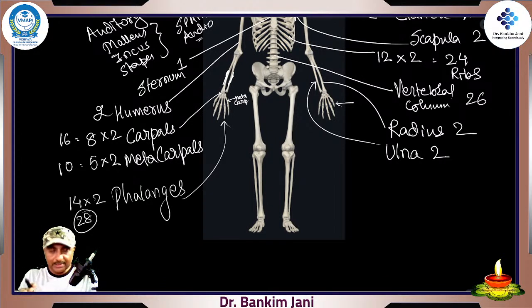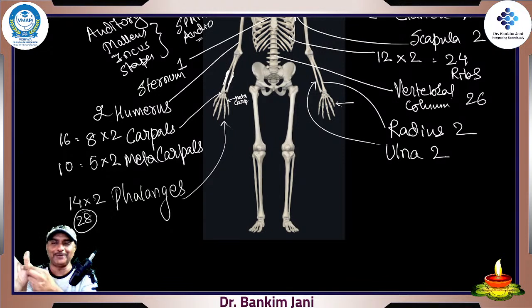So these are the humerus, radius, ulna, carpals, metacarpals, and phalanges. So in total there are 28 phalanges. Count the phalanges again, very easy. 4 fingers, 1, 2, 3, 4, and 3 phalanges each. See, 1, in between 2, and this one is distal, 3. So 1, 2, 3. 4 3s are 12, plus 2 for the thumb makes 14.